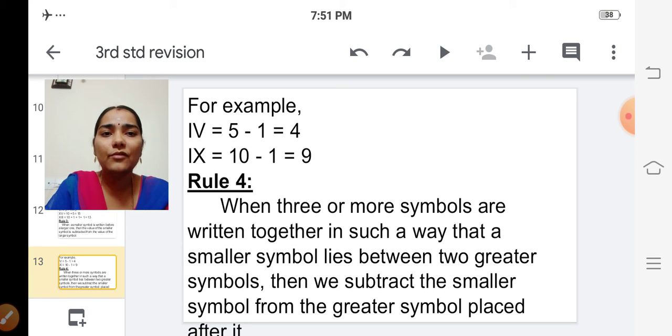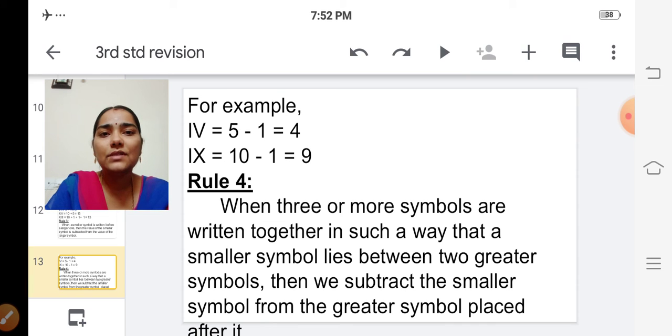So, see rule number 4. When 3 or more symbols are written together in such a way that a smaller symbol lies between two greater symbols, then we subtract the smaller symbol from the greater symbol placed after it, isn't it?